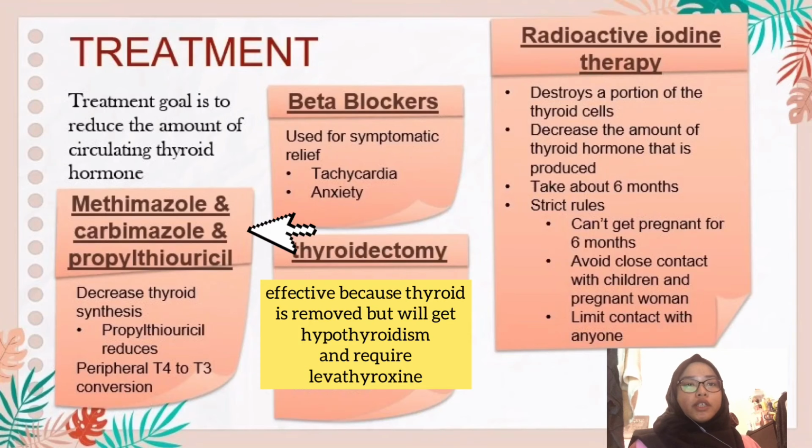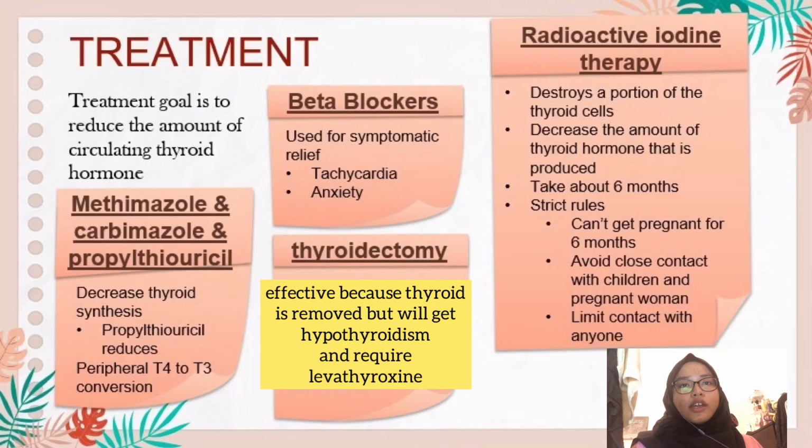For propylthiouracil, although it reduces peripheral T4 to T3 conversion, there is a small risk of severe hepatic or liver reactions. These reactions can be severe enough to cause death, which is why carbimazole is the more preferred option. The next one is beta blockers. Beta blockers are used for symptomatic relief, for tachycardia or anxiety.